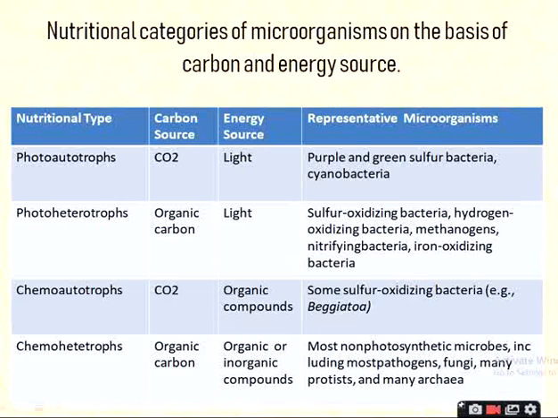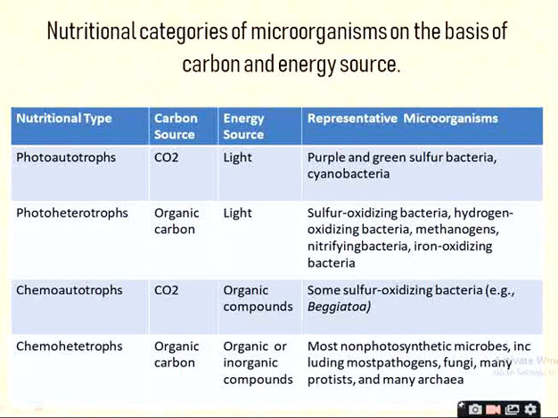Then how will you define these chemoautotrophs? Chemoautotrophs are the organisms which will use CO2 as a sole or principal source of carbon and organic compound as a source of energy. They are called as chemoautotrophs.